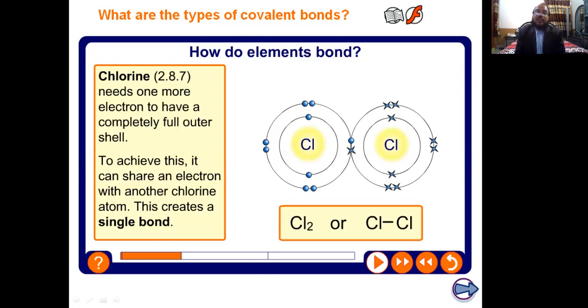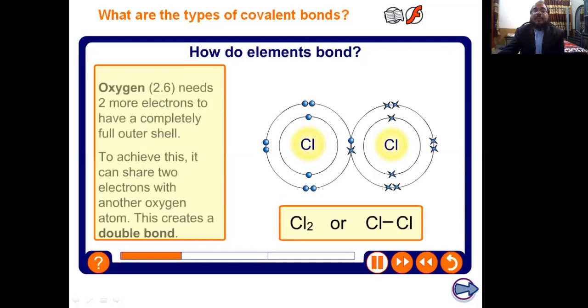And students, you know the chlorine gas, and this chlorine gas is formed when two atoms of chlorine are joined by a single covalent bond, and both chlorine atoms need one more electron to get the noble gas electronic configuration and become stable. To achieve this, both chlorine atoms will share and form a pair. Yes, this pair is called the shared pair, and both atoms have one pair. This is called a single covalent bond.